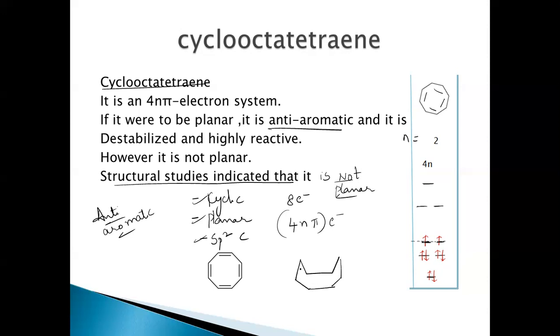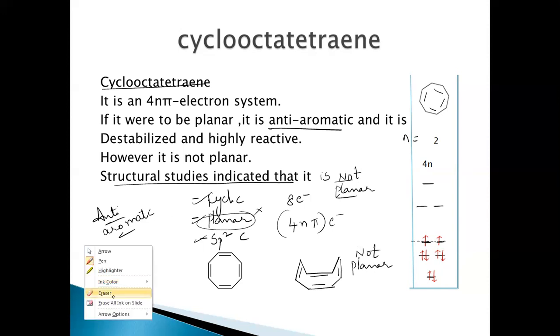It is acquiring a tub shaped structure so that the molecule is not anti-aromatic. So if the molecule is not planar, what is it becoming now? Then it is becoming non-aromatic.